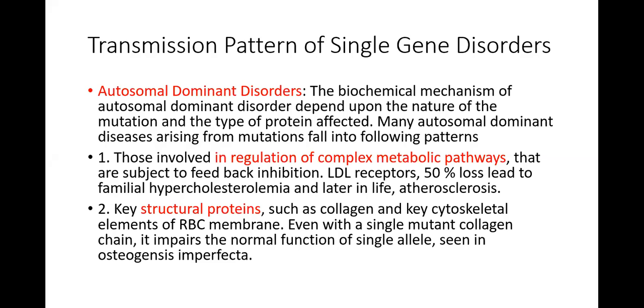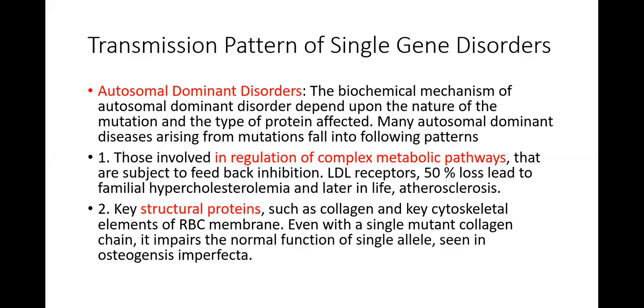So in many autosomal disorders, diseases arising from mutation fall into the following patterns. The first pattern is those involved in regulation of complex metabolic pathways, where the proteins produced are defective. For example, with LDL, low density lipoprotein receptors, 50% loss is seen in familial hypercholesterolemia.